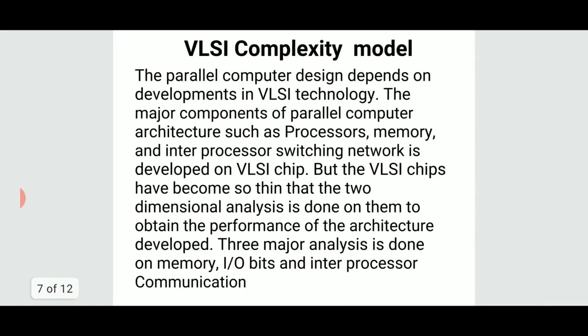The next is the VLSI complexity model. What exactly is the VLSI complexity model? You see, we have seen parallel computing and parallel computer architecture. This parallel computer architecture is possible because there was a lot of development in VLSI technology, isn't it? VLSI technology will implement all this parallel computing on the same chip or same silicon area.